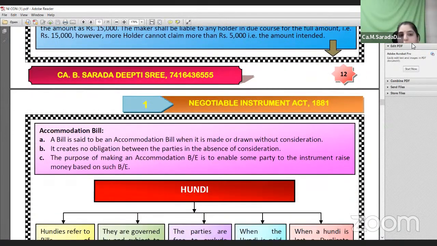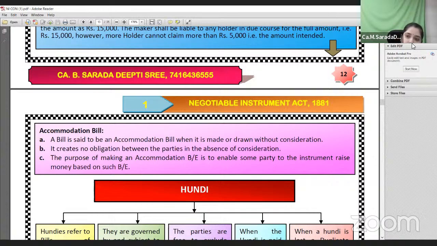Okay, next, accommodation bill. What is called an accommodation bill? A bill is said to be an accommodation bill when one party is accommodating or helping the other party to raise funds, without any consideration. Therefore, this is called one type of bill of exchange, where the drawer, the seller of that bill, in order to help his friend raise money, even though there is no sale transaction between him and his friend, creates a fictitious bill.